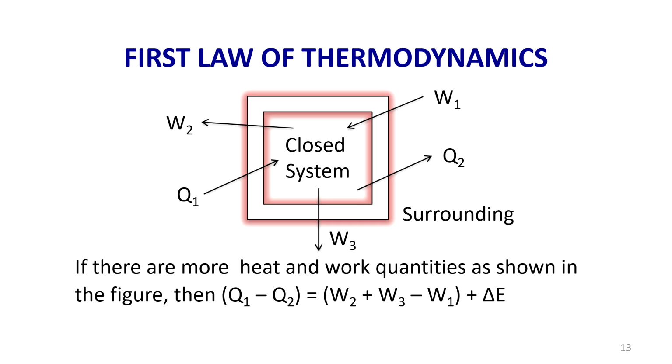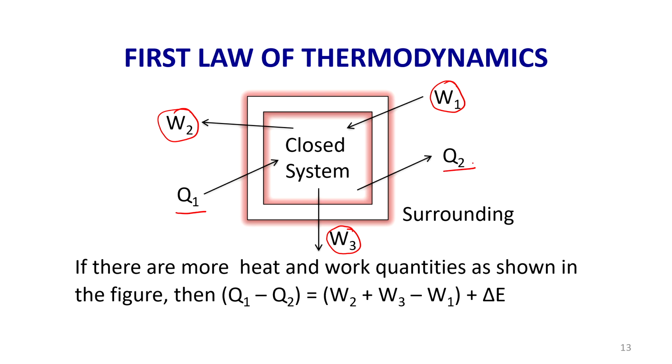Again, a system undergoing a change of state, if there are more heat and work quantities. So, here I have taken 3 work quantities, 1, 2 and 3. Here W1, the arrow mark is towards the system, and for W2 and W3 the arrow mark is pointed away from the system, and there are 2 heat quantities, total 5 quantities.